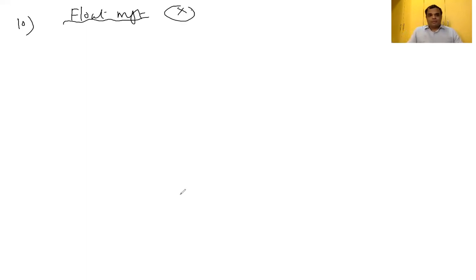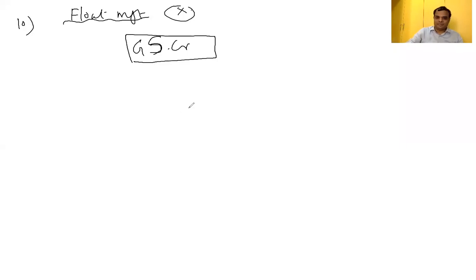With respect to float management, you can remember the sequence of how the transactions happen. First, goods sent to customer. We are transferring goods to the customer.